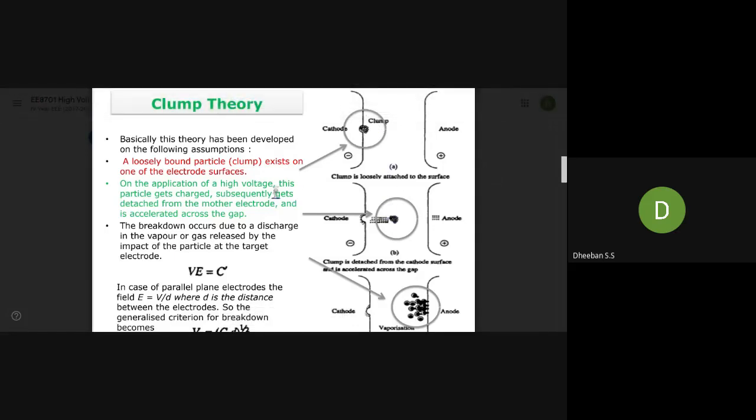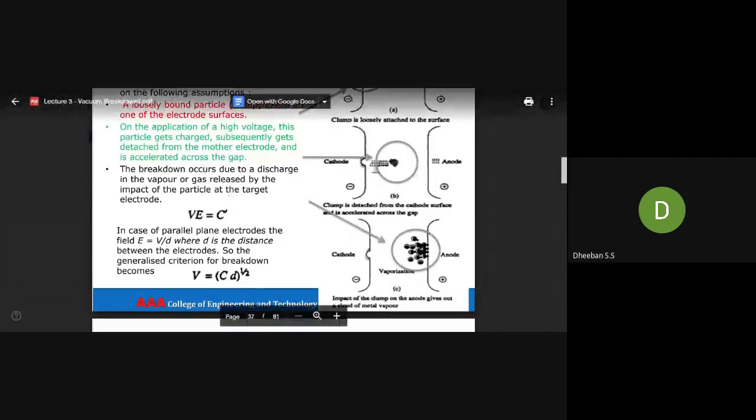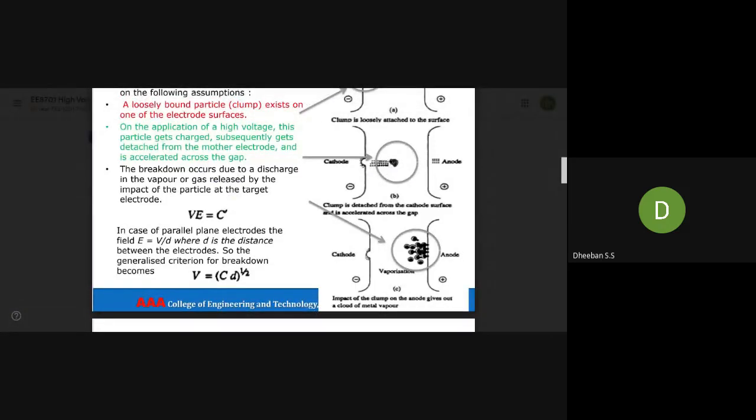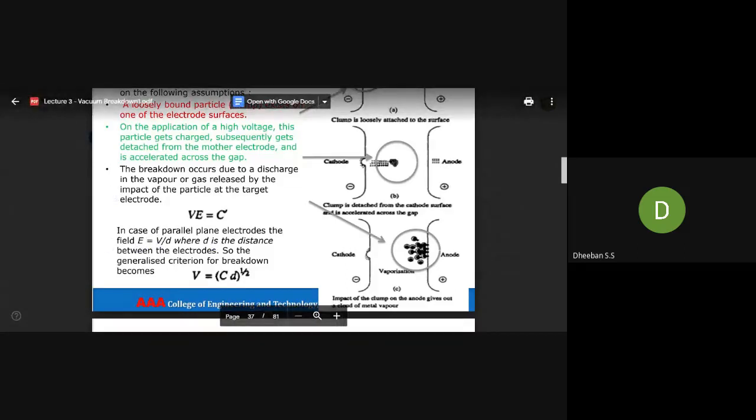The breakdown occurs due to discharge in the vapor or gas. After the discharge, how does the breakdown between cathode and anode occur? It occurs due to the impact of the particle at the target electrode. So here they have given a voltage expression, V equal to C dash. In the case of parallel plane electrodes, you already know the electric field intensity, E equal to V by D, where D is the distance between them.